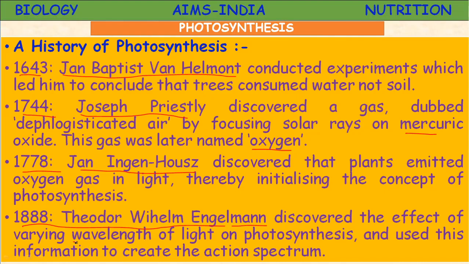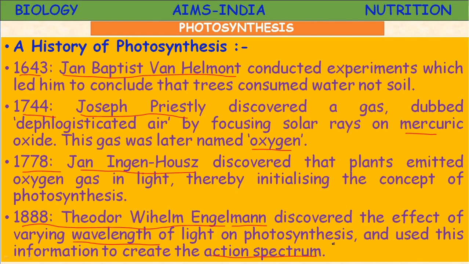Whenever we discuss light, this wavelength comes into discussion. What he discovered is the effect of varying wavelengths of light on photosynthesis, and he used this information to create an action spectrum or light spectrum,